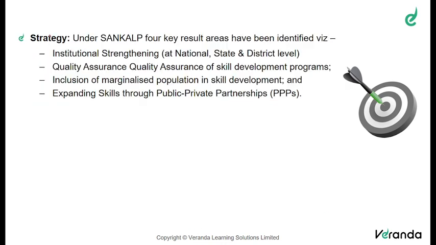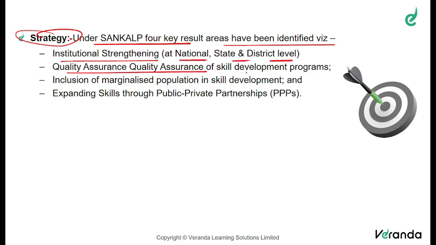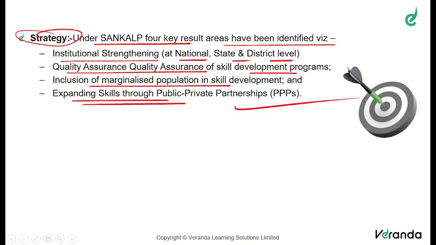Now let us see about the strategy. Under the SANKALP, 4 key result areas have been identified. That is institutional strengthening, at national, state and district level. Then quality assurance of skill development programs, inclusion of marginalized population in skill development, and expanding skills through PPP, that is public-private partnership. So these are the strategic advancements or methodologies institutionalized by the scheme through the SANKALP for achieving its goals.